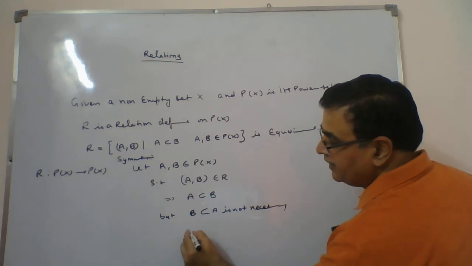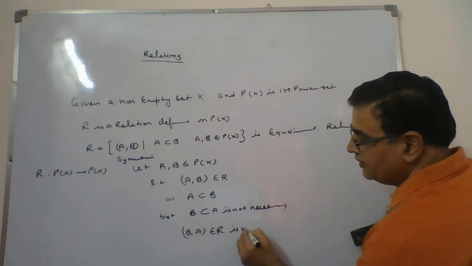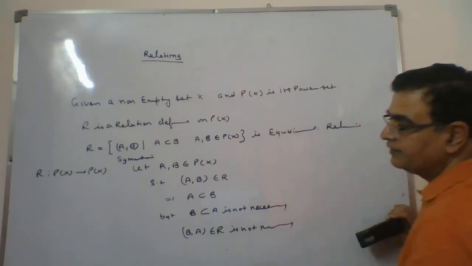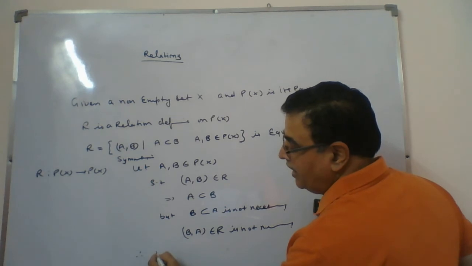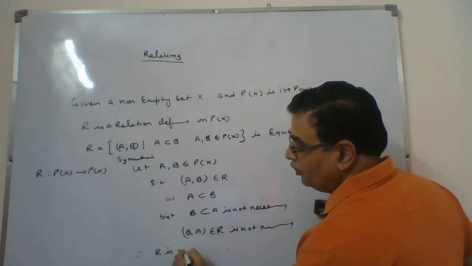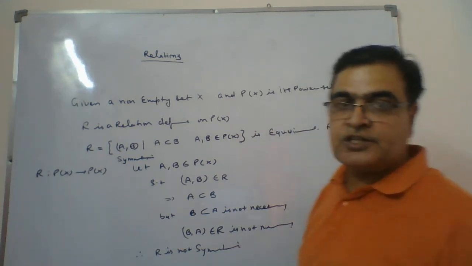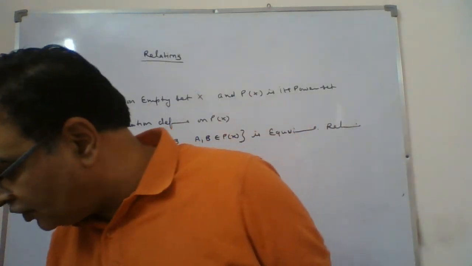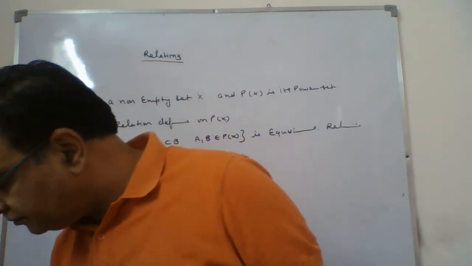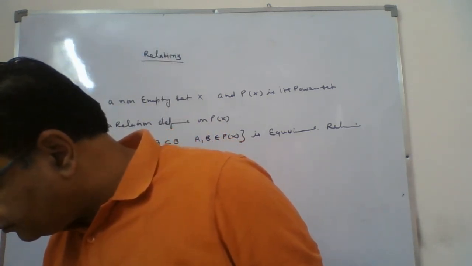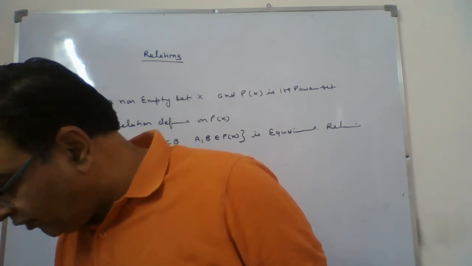That means we will say (B, A) belongs to R is not necessary. And if it is not necessary, therefore what should I say, R is not symmetric. And if it is not symmetric, we will say the relation is not an equivalence relation.